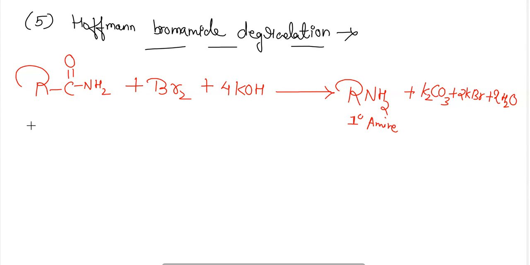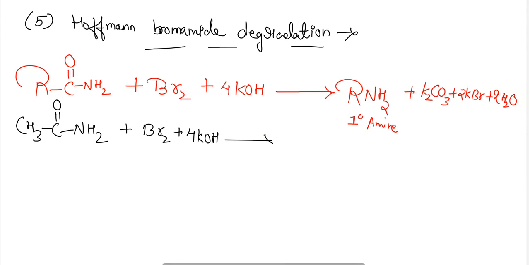If I am using acetamide, then on reacting it with bromine in the presence of potassium hydroxide, methylamine with potassium bromide, potassium carbonate and 2 molecules of water will form here.